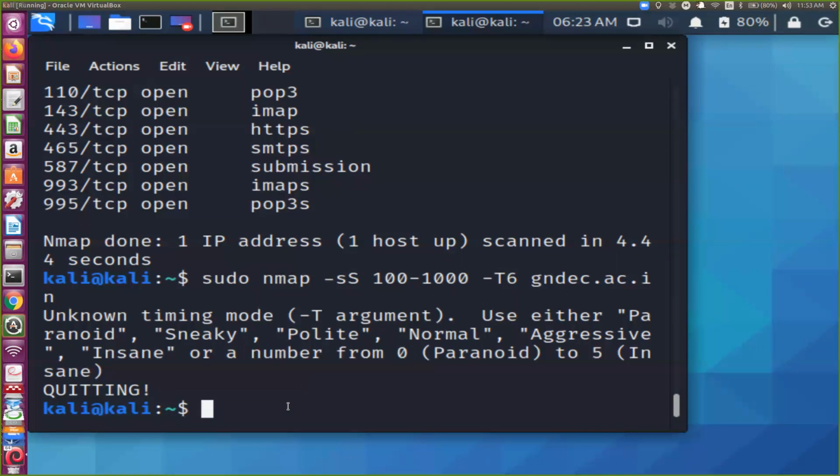Now the last option I will try with nmap, then we'll move to other important tools. V for verbose mode, -A. Now we want to give in detail, and this is a capital V, and again we'll give this normal, and for the timing this is the optional switch, and again gndec.ac.in.